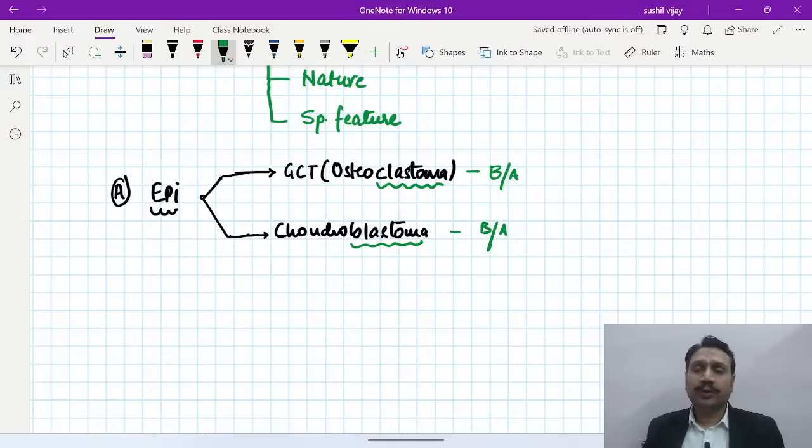Meaning by what? Wherever they are present locally on the bone, they will destroy the bone like a malignancy. They will destroy the bone like anything, right? That is benign aggressive nature.